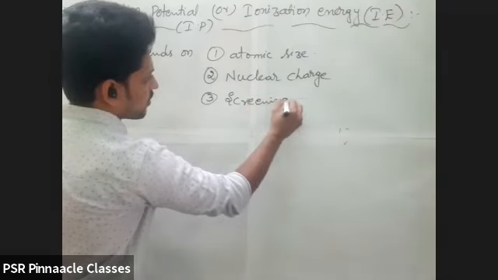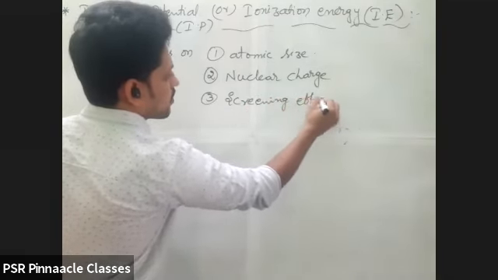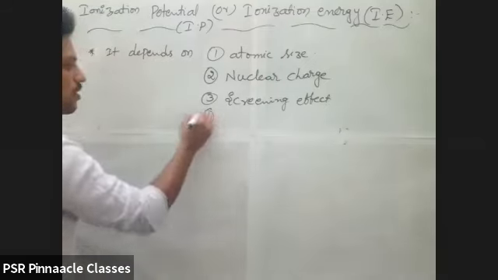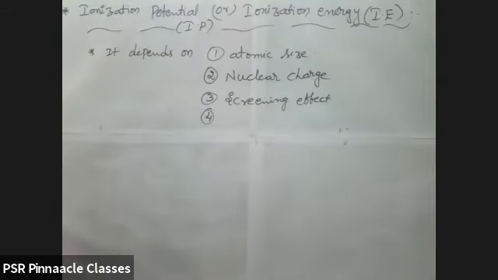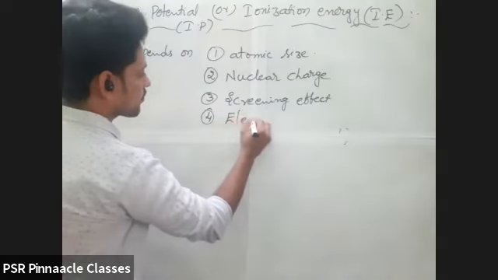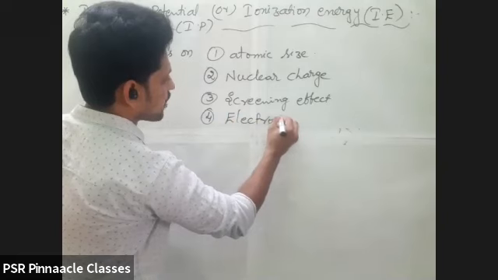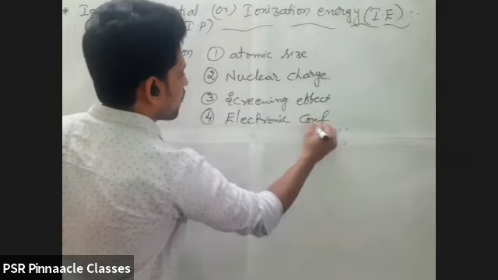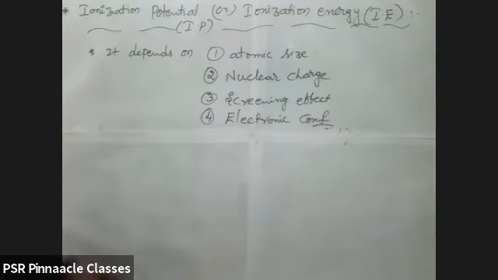And the fourth one is electronic configuration. Based on all these points, we explain the ionization potential.